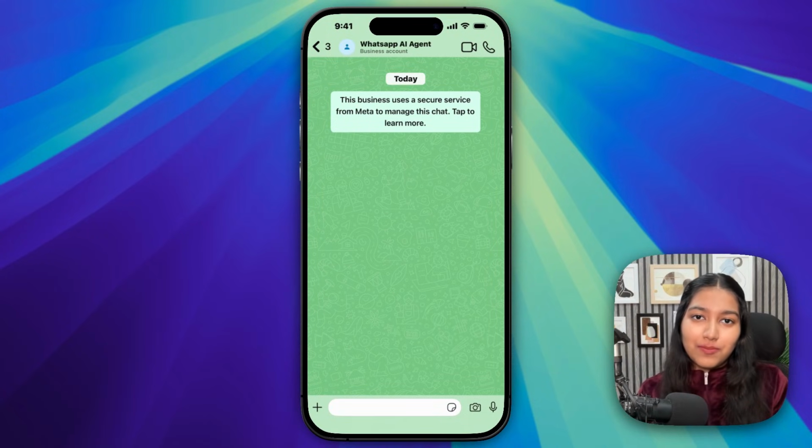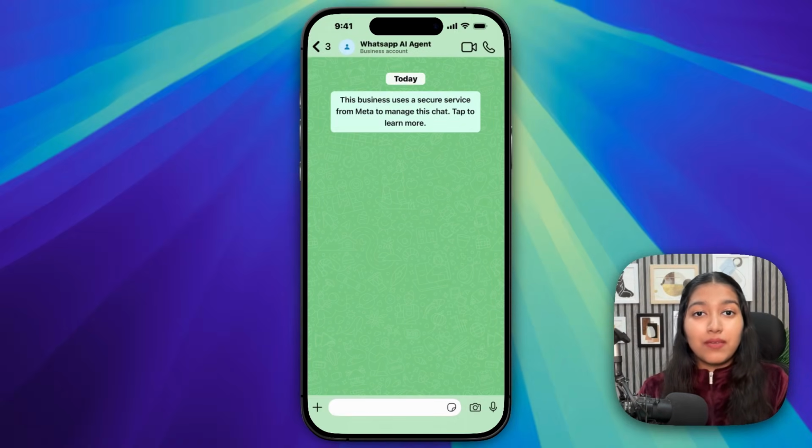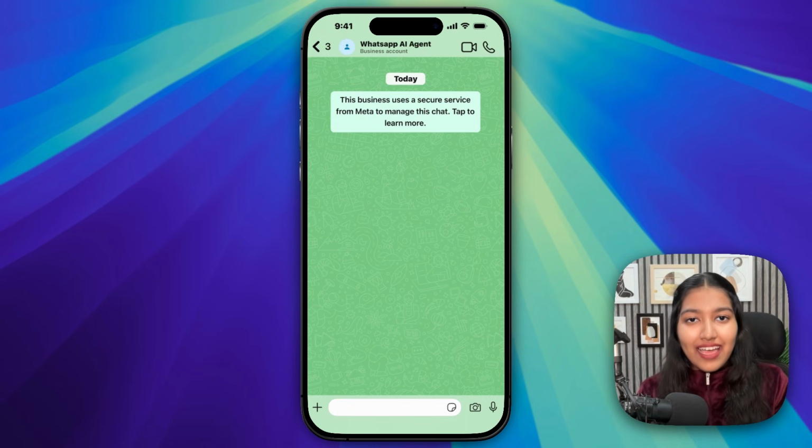After the overwhelming response on my last video about WhatsApp AI agents, I'm back with yet another one, and this time we will be using WhatsApp's API directly and we won't be using any third-party apps. And this time we will be building an appointment booking AI agent which is capable of checking the calendar, looking for the available slots, booking in or even suggesting alternative slots, and answering frequently asked questions, and if needed, it can also escalate the issue to the team.